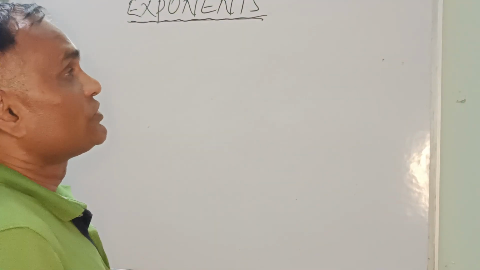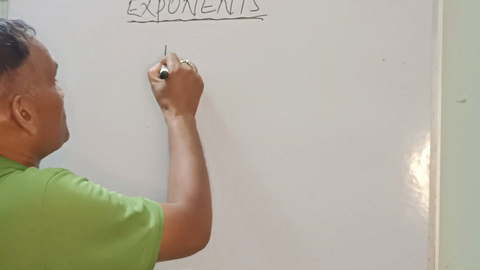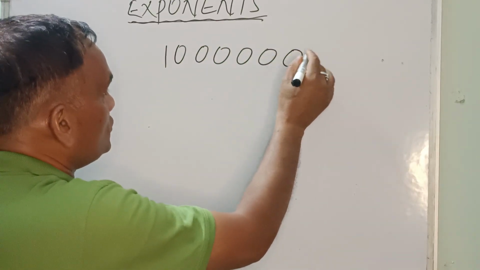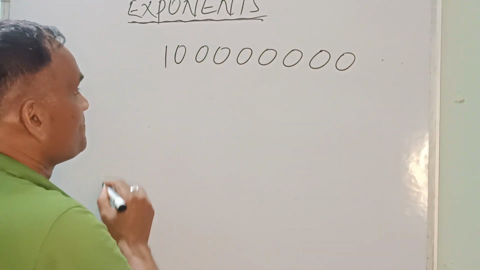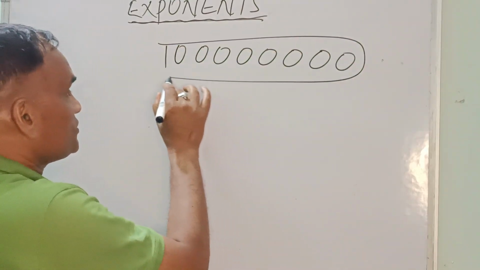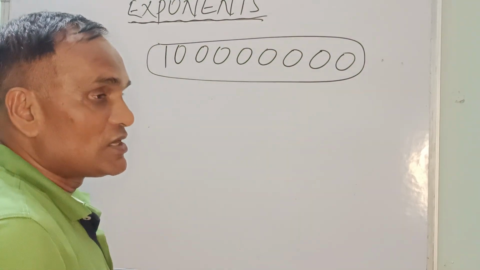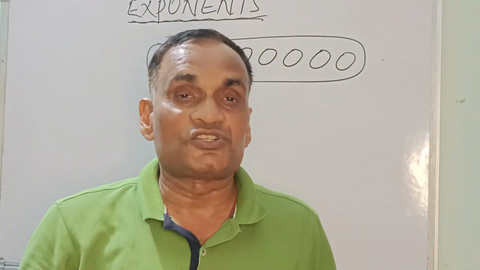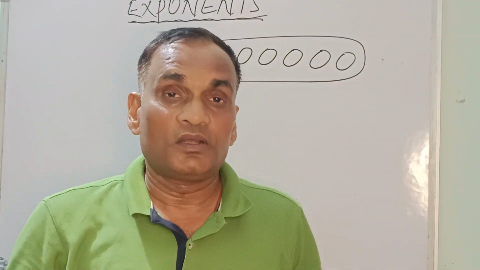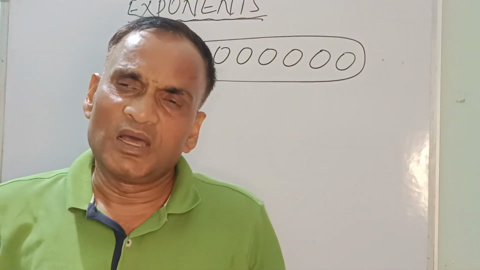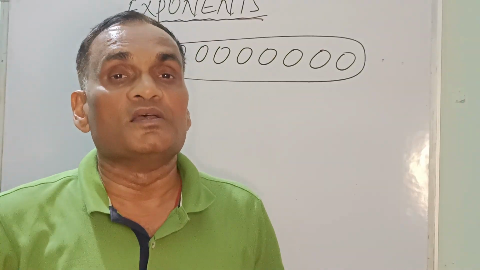Can you think, if we write something like 10000000, it is a very big number. Even if sometimes you are asked to write the distance between earth and sun, it's a very big distance, or the distance between other heavenly bodies in the sky.